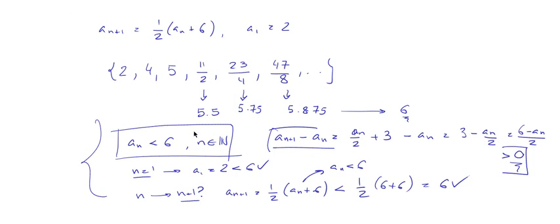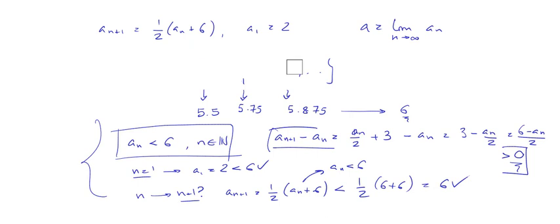Okay, so we know that this sequence will have a limit. Let's call this limit a. A is the limit when n goes to infinity of a sub n. Okay? Well, let me erase this.